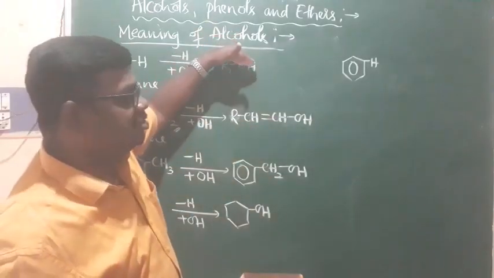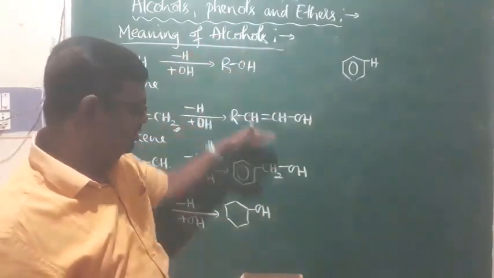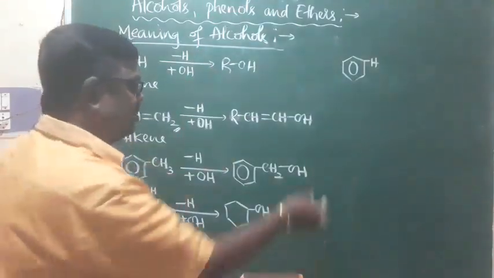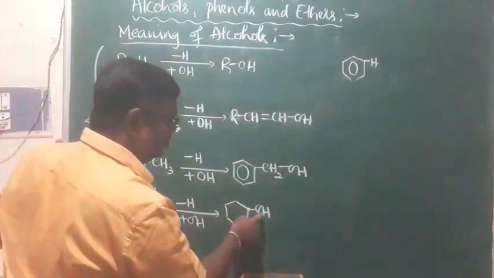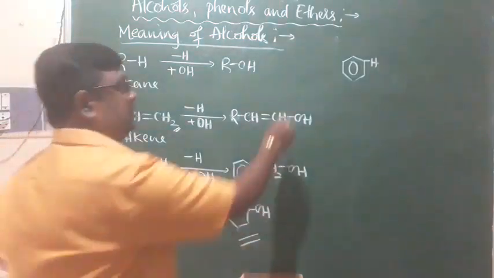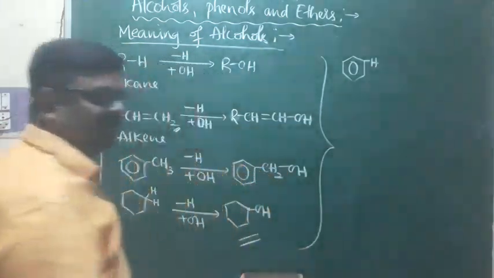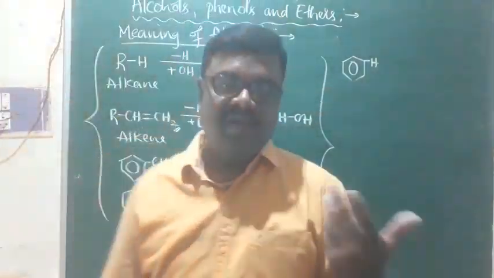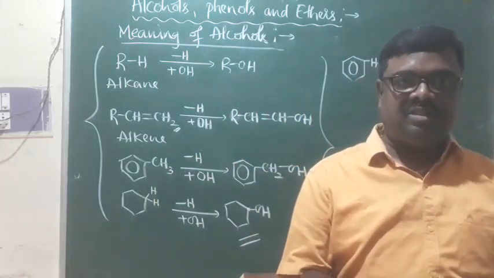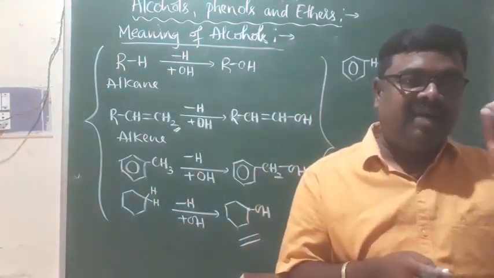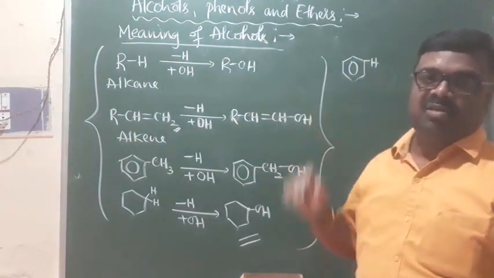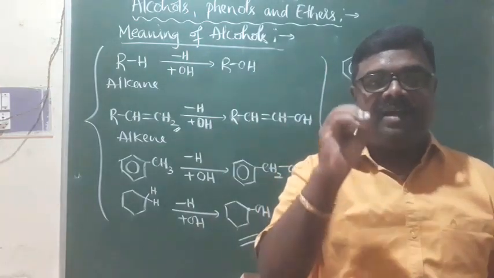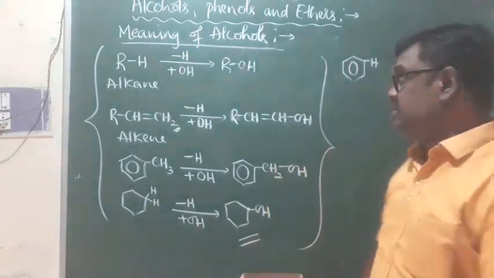These are all alcohols where the OH group is directly attached to the aliphatic carbon. If one hydrogen atom of this alicyclic hydrocarbon is replaced by an OH group, then it is also an alcohol. Therefore, alcohols are hydroxy derivatives of hydrocarbons in which one or more hydroxyl groups are directly attached to the aliphatic carbon system.